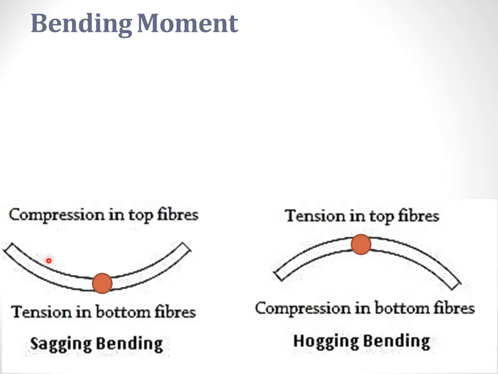Concavity downwards or concavity at the top, which is cup shape, leads to fibers at the top being compressed while the bottom fibers are tensed. Similarly, convexity upwards or convexity at the top, having a hump-shaped picture, leads to the upper fibers being tensed while the bottom fibers undergo a compression.